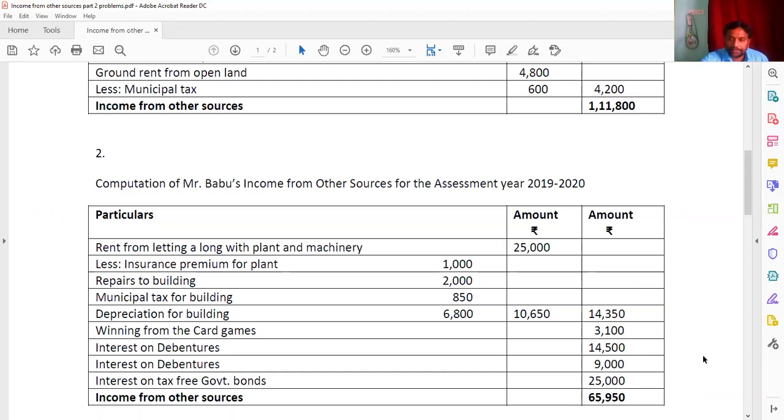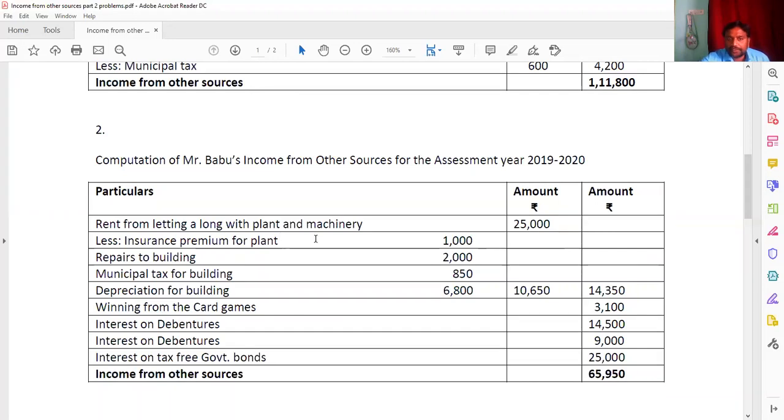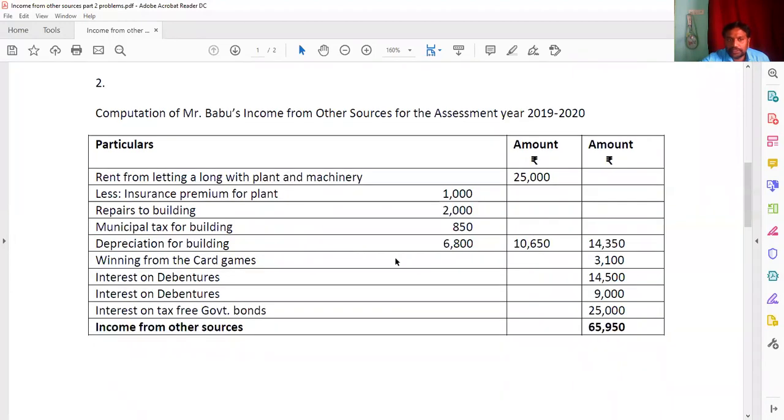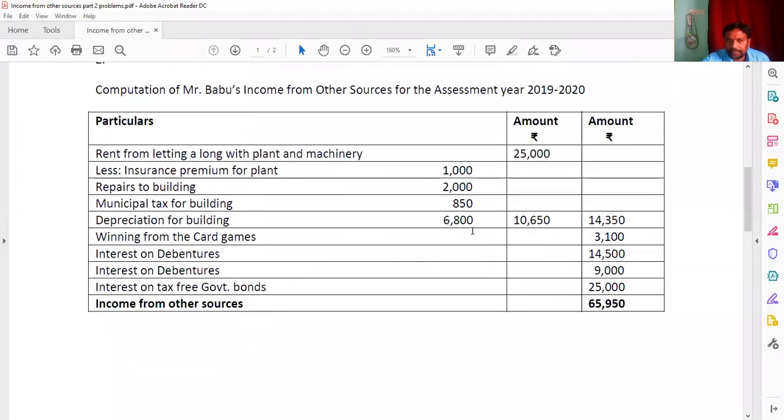So now look at here. Once again, we are going to write the heading as the computation of Mr. Babu, income from other sources for the assessment year 2019-20. So rent from letting of the building along with the plant and machinery, he got an income of 25,000, and insurance premium of plant 1,000. Repairs of buildings is 2,000 and municipal tax is 850.